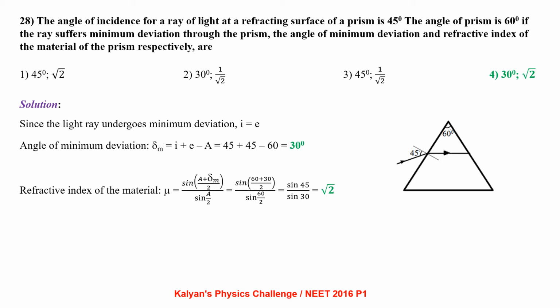As the ray undergoes minimum deviation, we know the condition for minimum deviation is the angle of incidence is equal to angle of emergence. From there we can calculate the angle of minimum deviation, delta m equal to i plus e minus A, that comes out to be 30 degrees. Now refractive index of the material of the prism, mu equal to sin of (A plus delta m) by 2 by sin A by 2. Upon simplification we get it to be root 2.